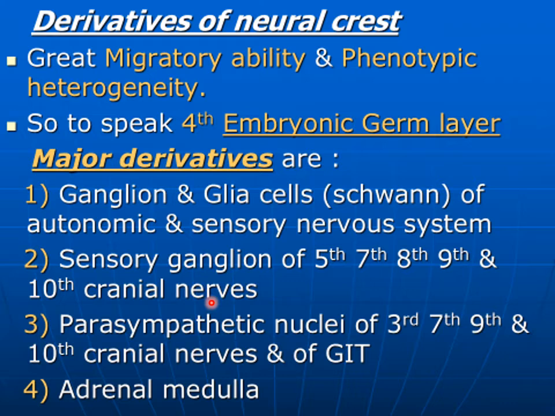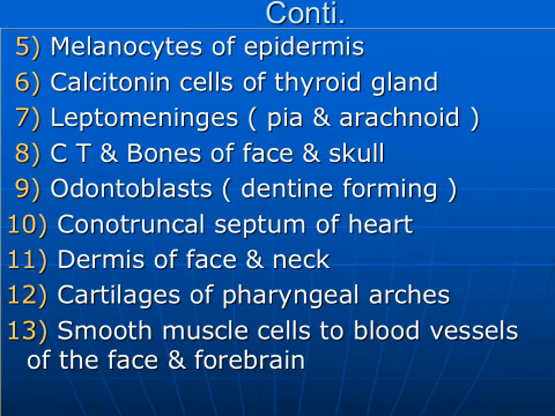They also give rise to the sensory ganglia of the 5th, 7th, 8th, 9th and 10th cranial nerves, while the parasympathetic ganglia are also derived from the neural crest cells, and this comprises the 3rd, 7th, 9th and the 10th cranial nerves, while the parasympathetic ganglia, which are present very close to the wall or within the wall of the GIT, are also derived from them. The medulla of the adrenal gland is also derived from them.